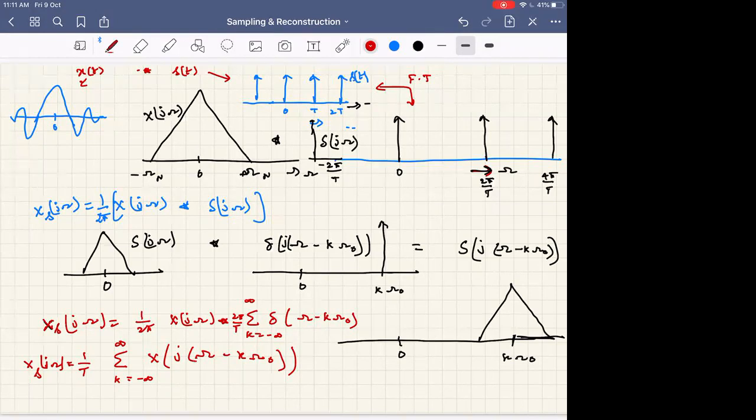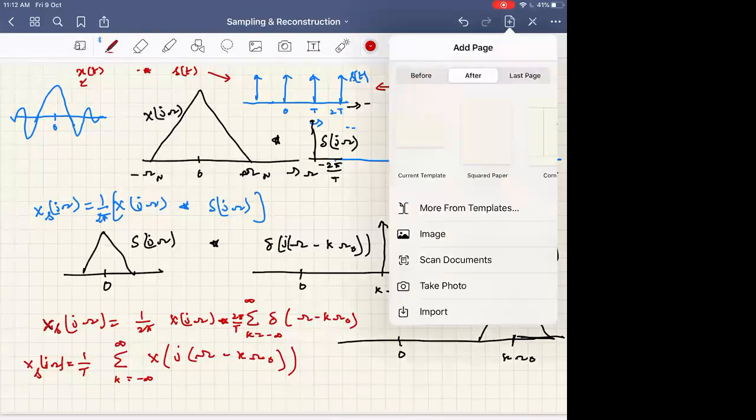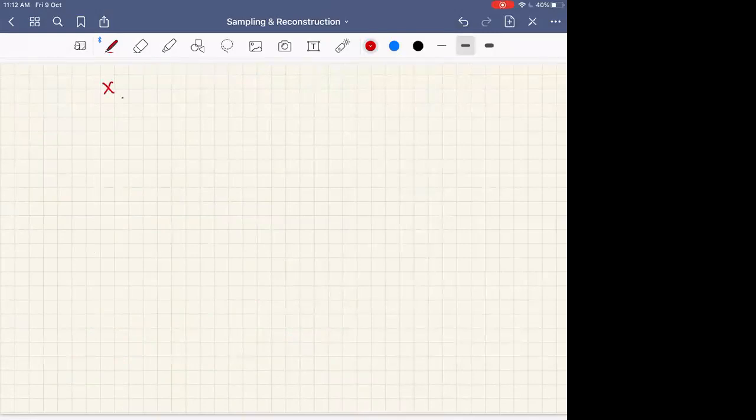Fine. So hope this is clear, right? So what will happen finally? The convolution of these two. So if you want to sketch, now we want to sketch Xs of j omega. What is this? Summation 1 by T, summation X of j omega minus k omega naught. What does this imply?